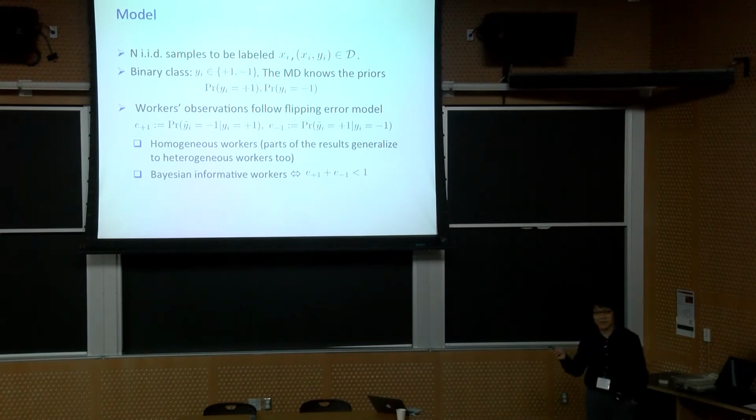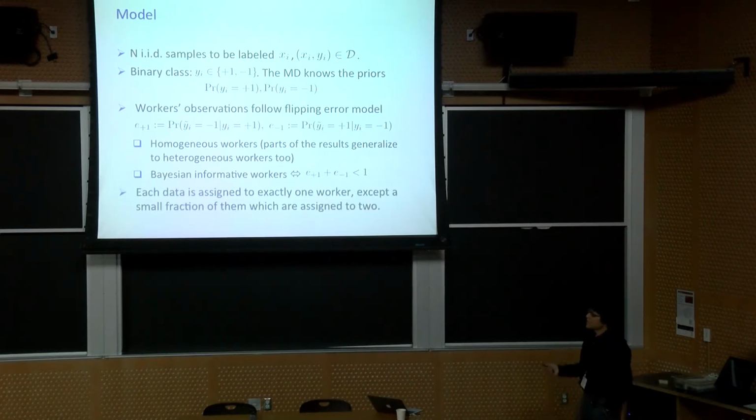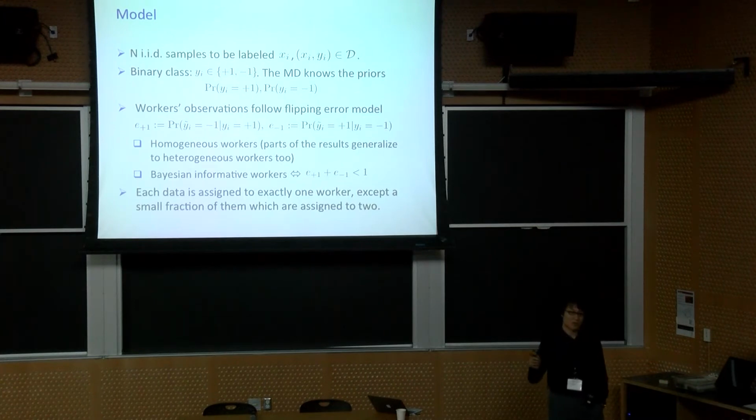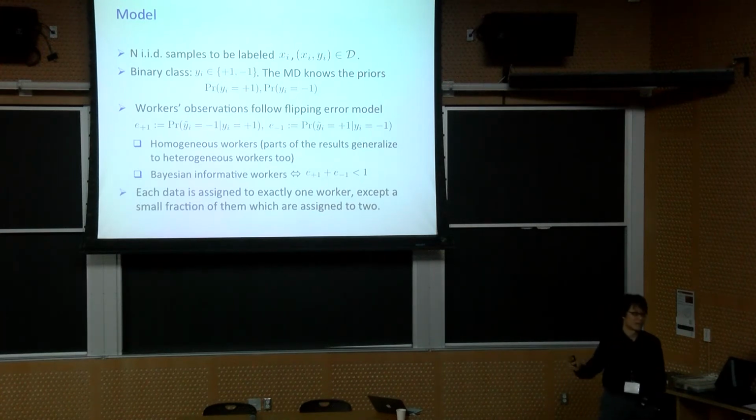So why did I put it here? Because we found it's very interesting. We have been noting this condition consistently in the machine learning literature when you do learning with this type of flipping errors, but we haven't found a concrete interpretation of why this is needed. We give an information-type interpretation of why this condition is crucial. Each data is assigned to exactly one worker, so no redundant assignment, except for a small fraction which will be sent to 2. I'll mention later why we need it.